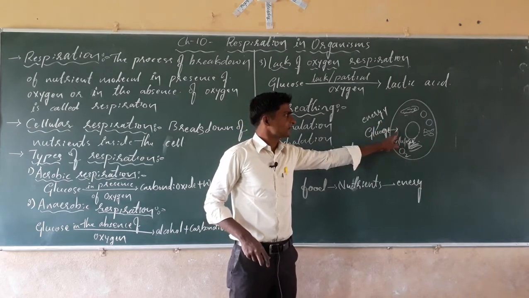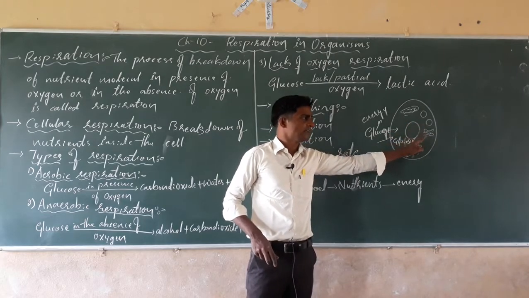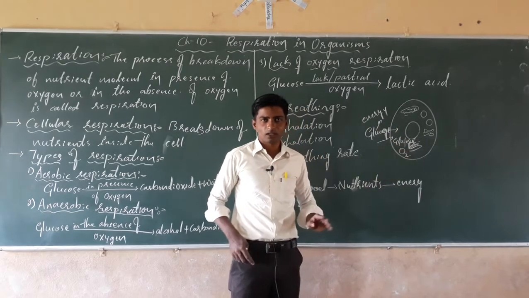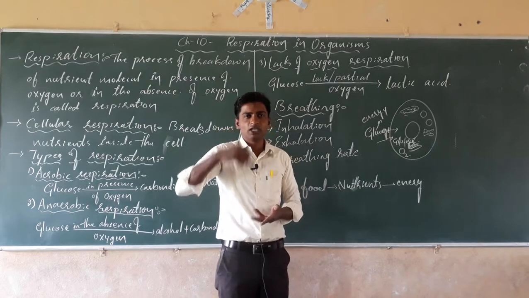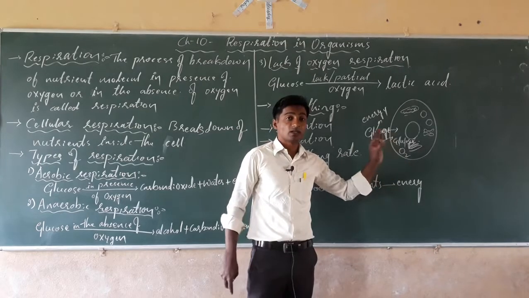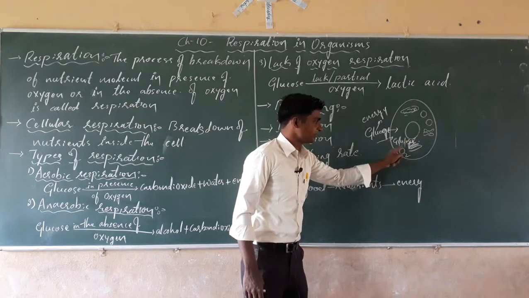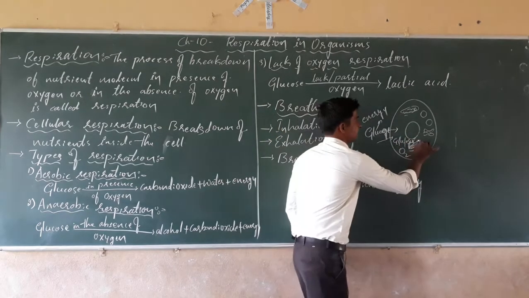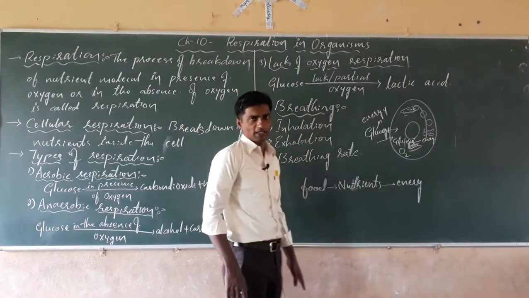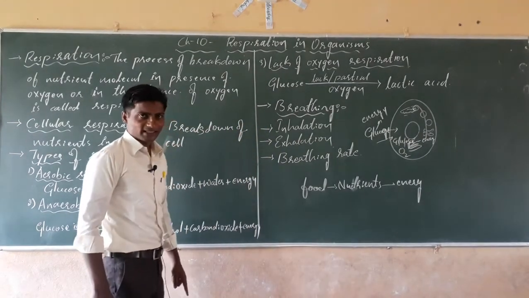This cell contains a number of cell organelles. They perform different functions. Inside the cell, a number of functions are going on. For example, breakdown of nutrient molecule in presence of oxygen. The nutrient is supplied through the food, and the oxygen is provided through breathing, isn't it? That nutrient will be broken down in presence of oxygen or in absence of oxygen. The energy will be released and stored in the mitochondria, isn't it? That is called respiration.